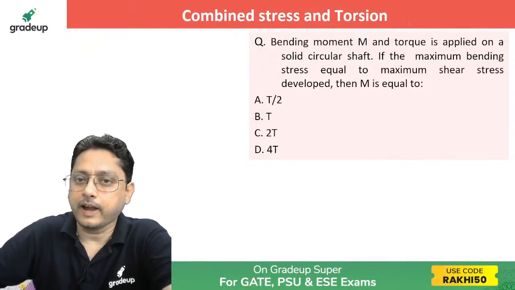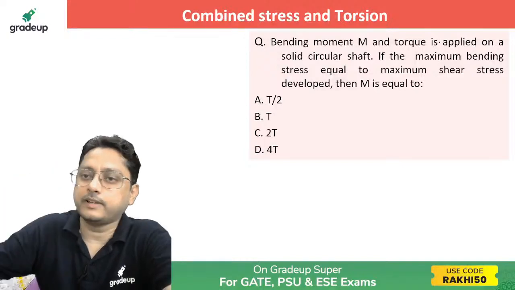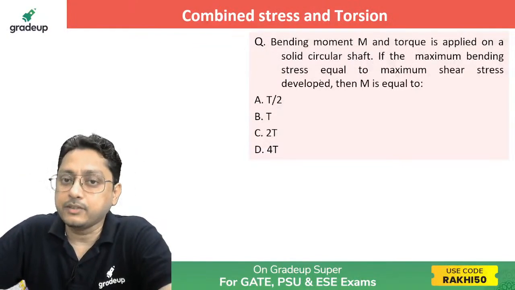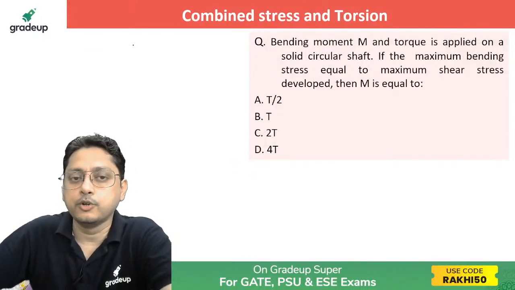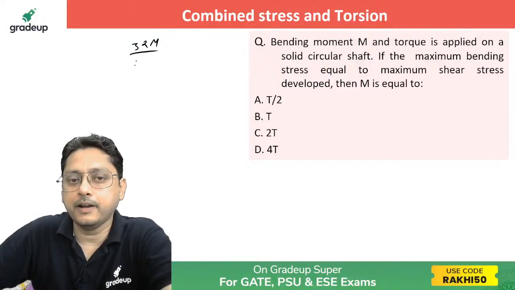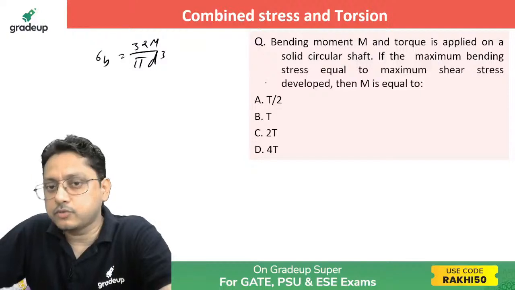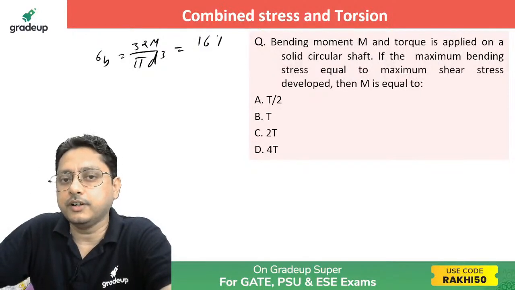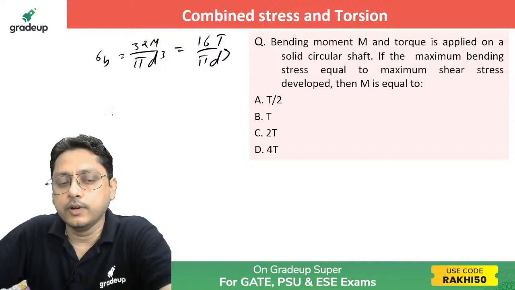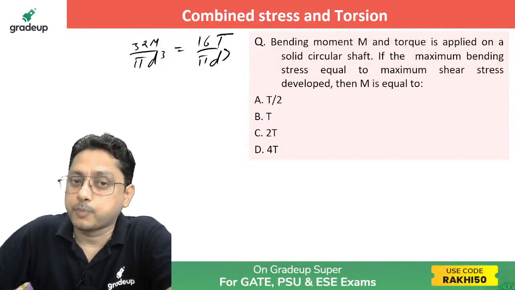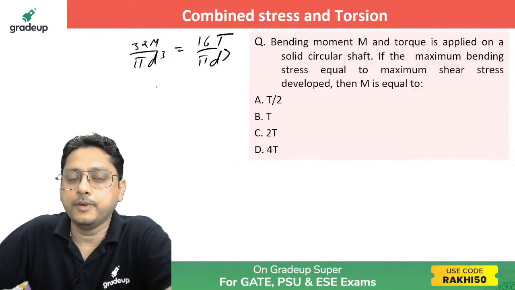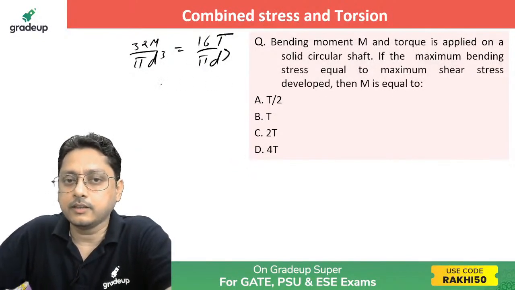Okay, so you know that bending moment M and a torque both are applied on the solid circular shaft. The maximum bending stress equals the maximum shear stress. See, the maximum bending stress individually produced is 32 M by pi d cube, and the maximum shear stress produced is 16 T by pi d cube. That's all. If you equate these two, M will be equal to what he's asking. He's asking what is the value of M. That will become simply T by 2. That's all.